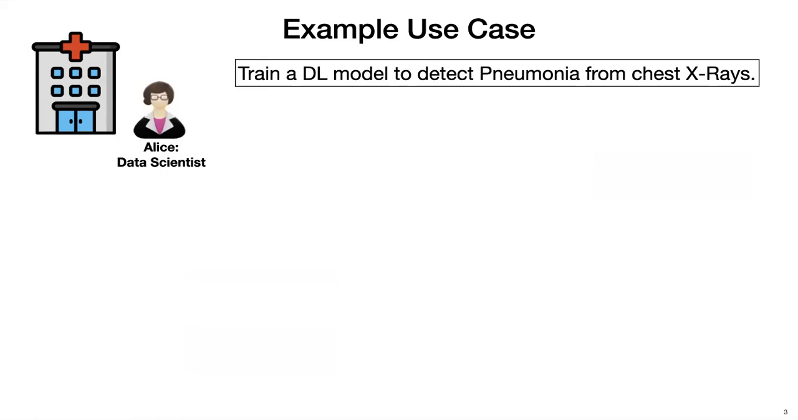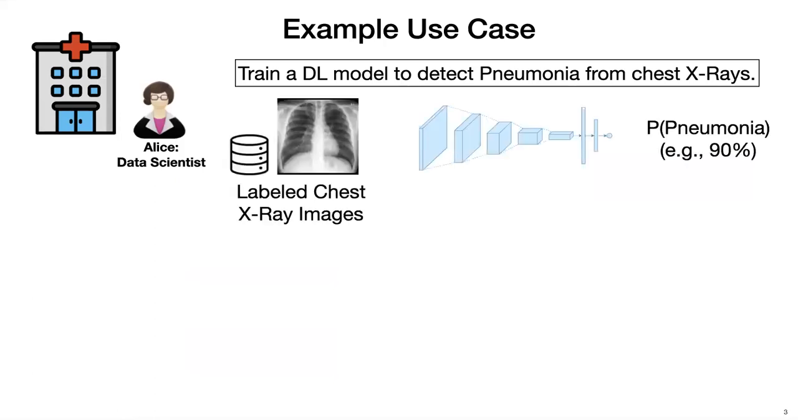For example, imagine a use case where we have a data scientist who is working at a hospital and she has been asked to train a model to detect pneumonia conditions from chest X-ray images, which can be then used to prioritize the backlogs. She's aware about the recent advancements in deep learning and knows that she can train a deep learning model to achieve this goal. However, she realizes that in order to train such a model, she needs access to a large labeled chest X-ray image dataset, which the hospital does not have access to.